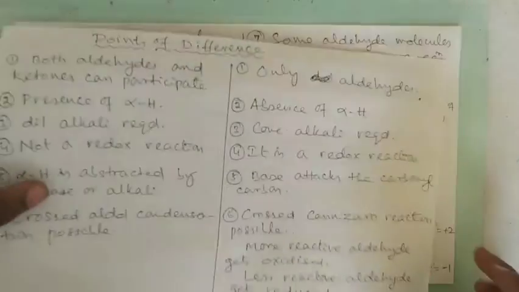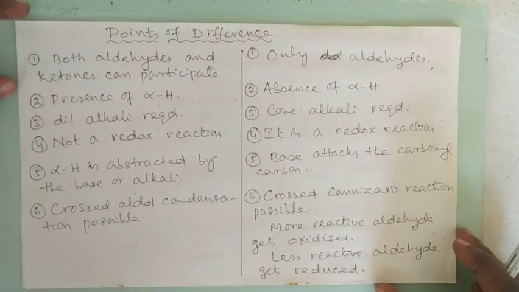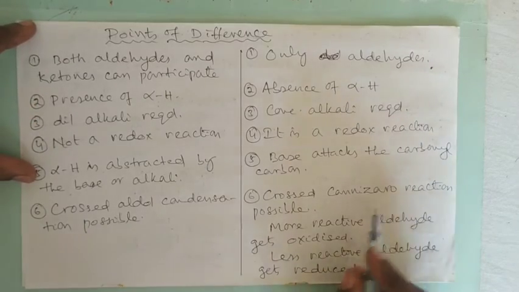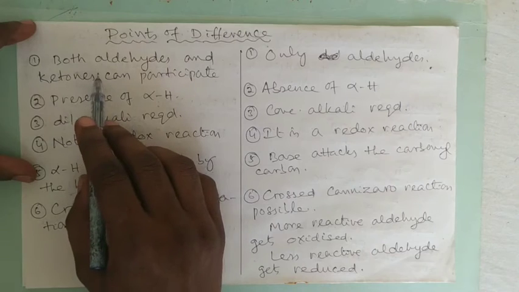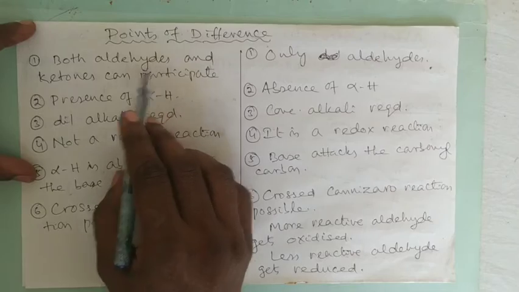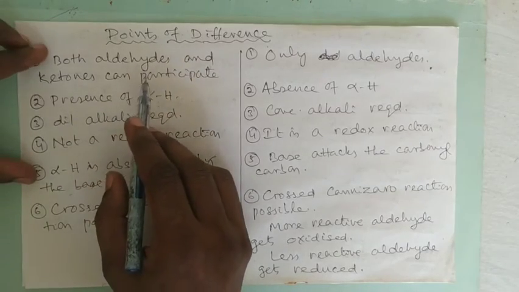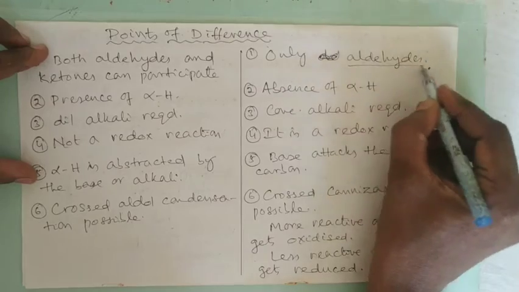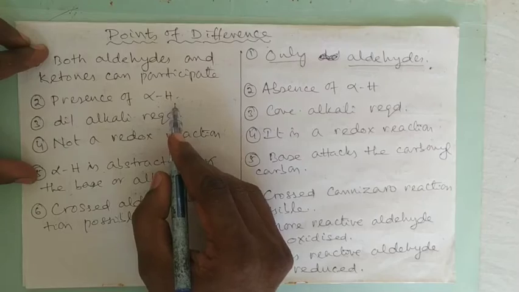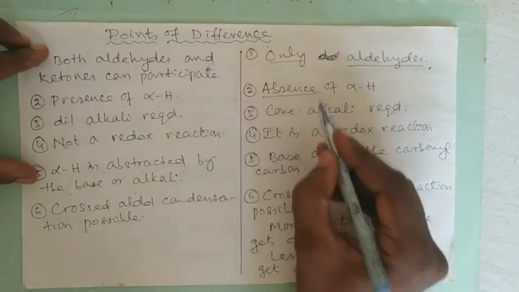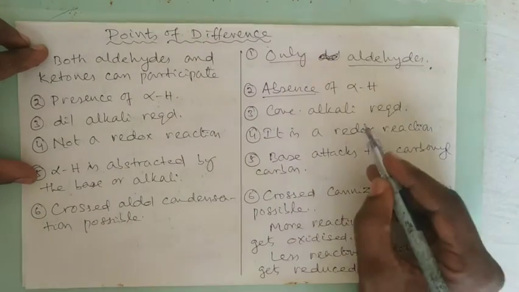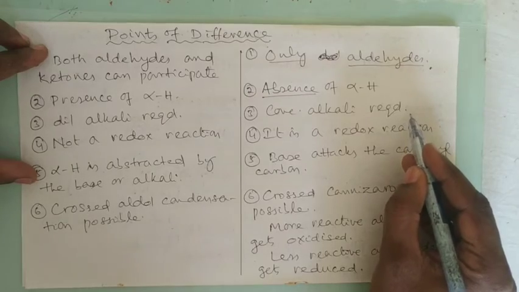Now we will go to the main point of discussion of this video, the points of difference between these two. In aldol condensation, what happens? Aldol condensation can take place among aldehydes and ketones. Both can participate in aldol condensation, whereas Cannizzaro reaction can occur only in aldehydes. Presence of alpha hydrogen is necessary in aldol condensation, but alpha hydrogen absence is required in Cannizzaro reaction. Dilute alkali is required for aldol condensation, concentrated alkali is required for Cannizzaro reaction.